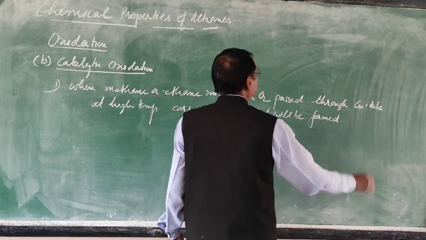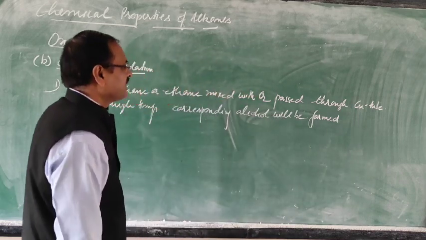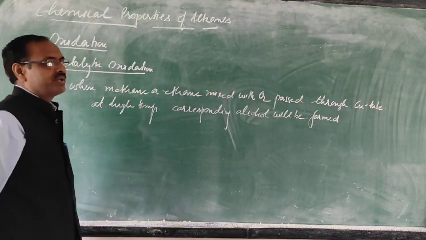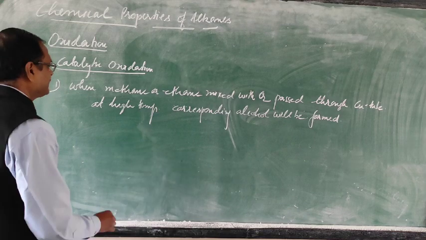Corresponding alcohol means if you take methane, that will give methanol. If you take ethane, that will give ethanol.